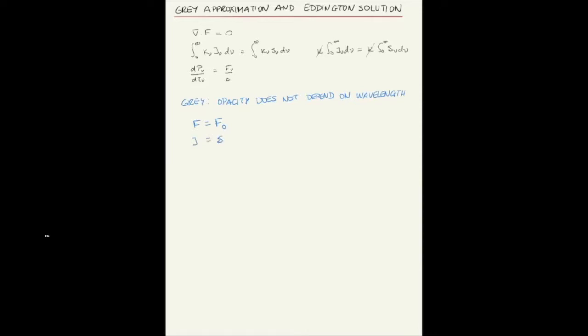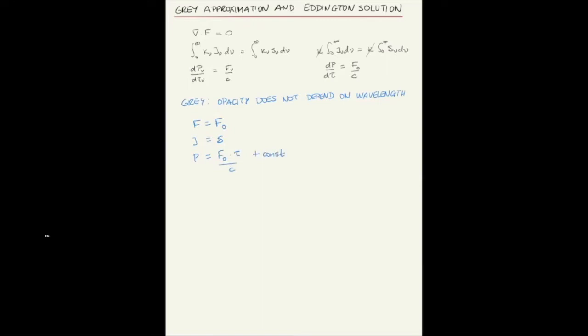function. And finally, for the last equation, if you have that the opacity does not depend on the frequency, then what you have is a relation between the pressure, the frequency integrated pressure, the gray opacity, the gray optical depth, and now the frequency integrated flux, which by the first equation is a constant. So you can easily integrate this equation and find that the pressure is related to this constant flux times the opacity over the speed of light plus a constant. That's simply integrating this equation.